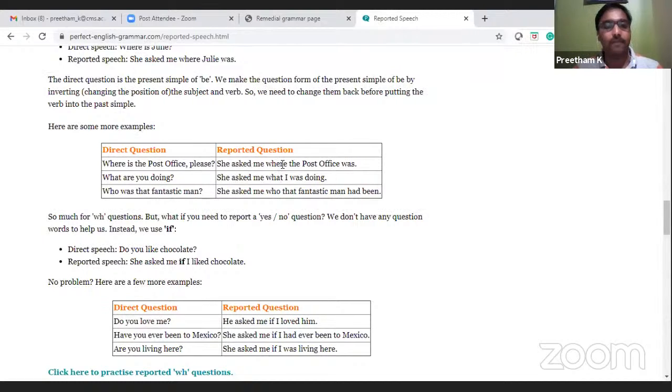Is becomes was here. What are you doing? She asked me what I was doing. Are becomes was with I. Who was the fantastic man? She asked me who that fantastic man had been.